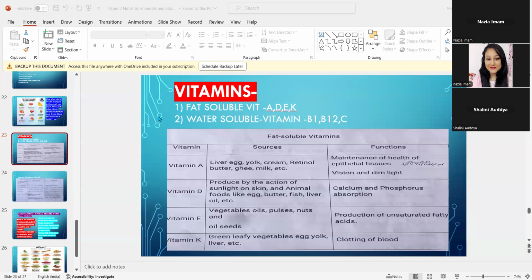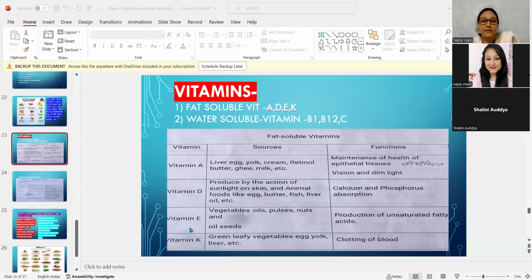I'll show you. This is the brand that is good for the children's bone health and also for memory. In the function, cod liver oil is given for calcium and phosphorus absorption. It means it is good for bone health. If a child complains that my leg is paining, hand is paining, we can give this cod liver oil to the children as a supplement.